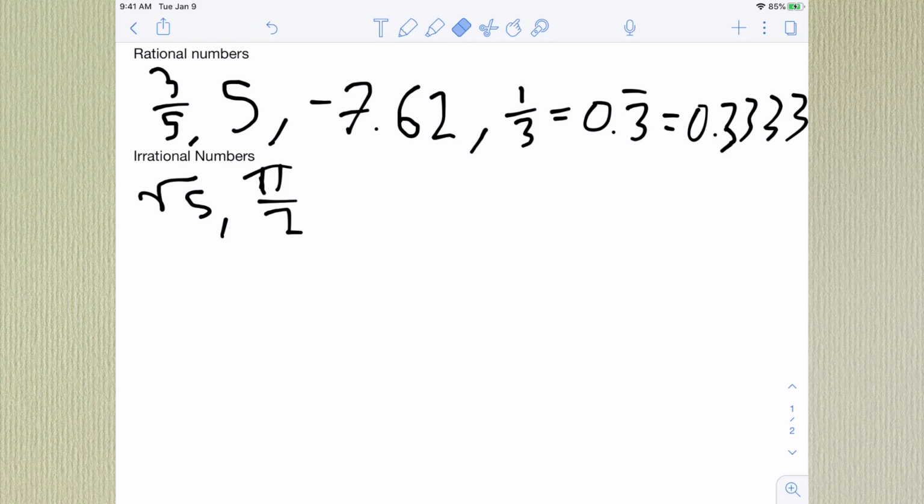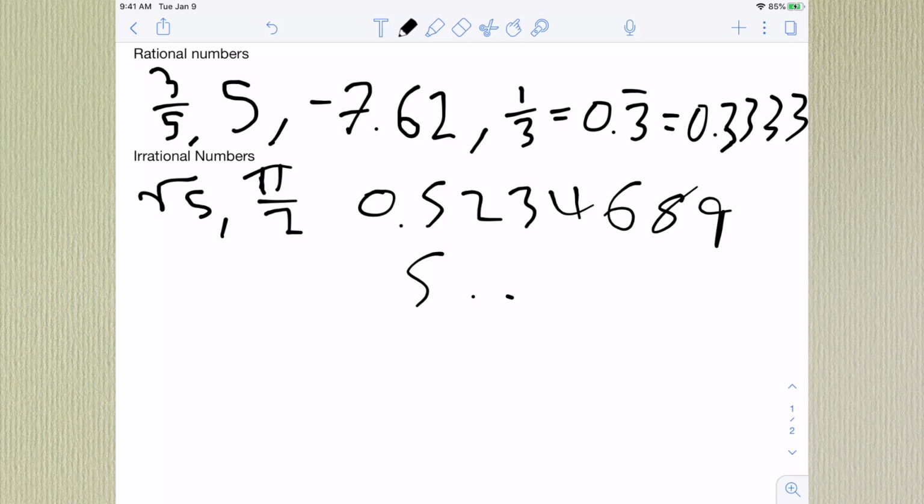Irrational numbers, however, are those that have non-terminating decimals, basically they never end, and they're not repeating. It's not like 1/3 where 3 keeps repeating. An irrational number might be 0.52346895 forever, and that is definitely an irrational number.